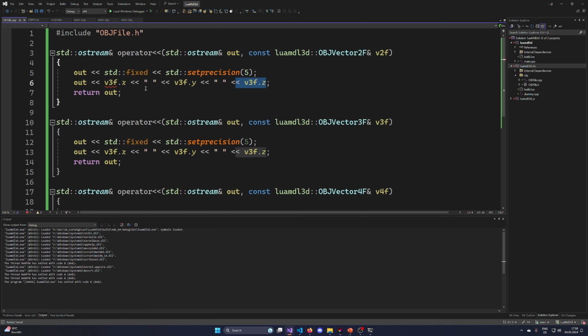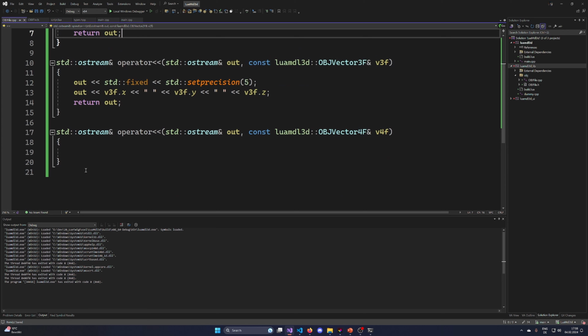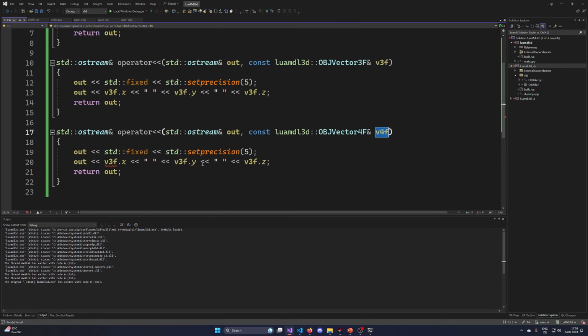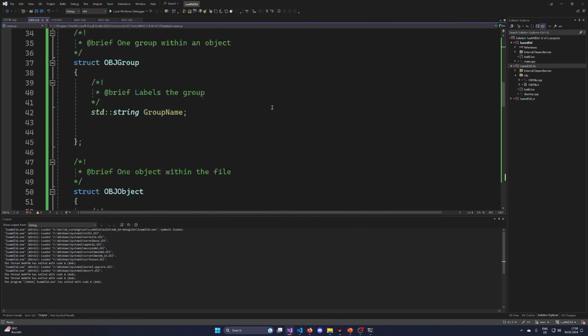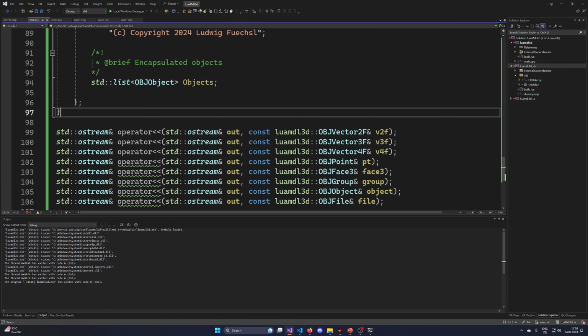In this case, x, yeah, of course it's now called 2y, x, y, and this one is not existing. So it's like this. And for the vector 4, it's quite similar. We just need to have another set of these, ZW. Okay, so now we should have this set up. So let's continue with the more appropriate stuff.